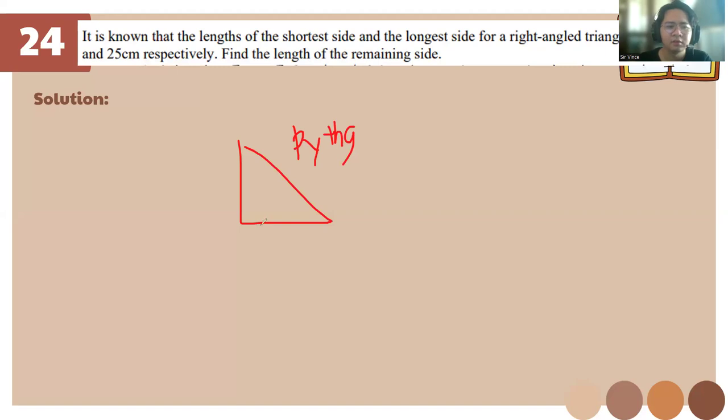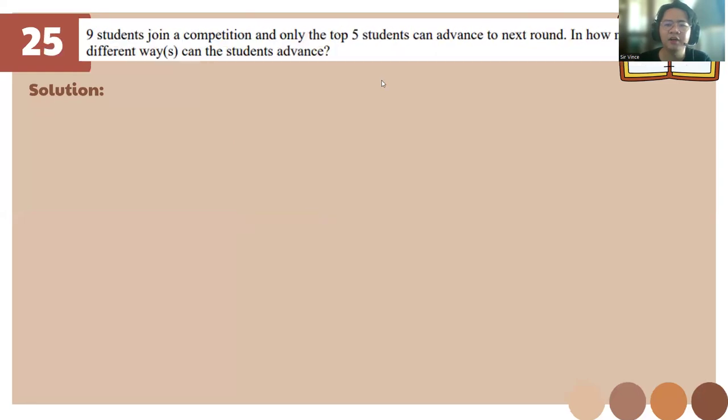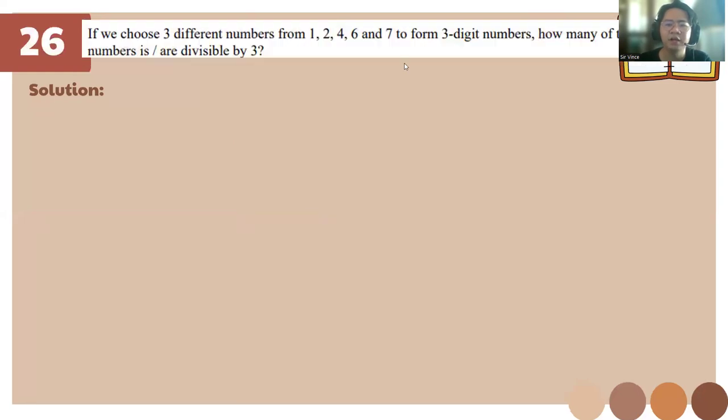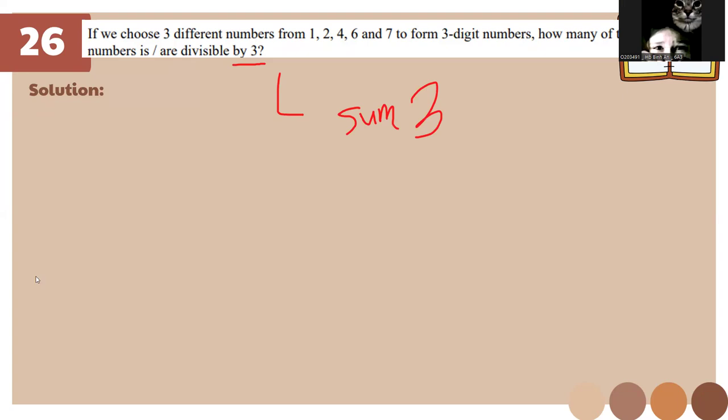So this one is a combination, okay? 9C5. This one, the divisibility rule of 3 is that the sum of all the digits is divisible by 3.